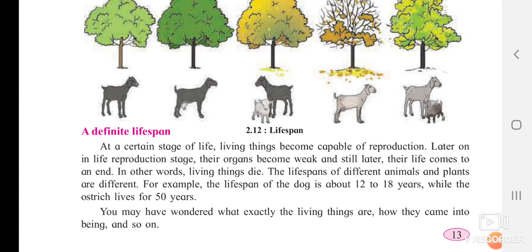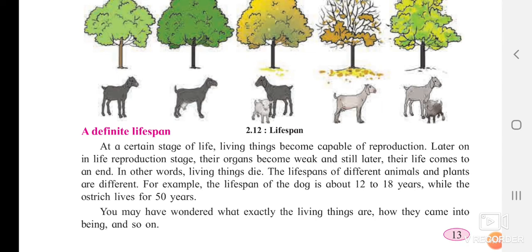At a certain stage of life, living things become capable of reproduction. If you observe a small puppy, a young one of a dog, is it able to give birth to other puppies? No. But after a certain age, after a few months or years, that dog is capable of giving birth to younger ones.